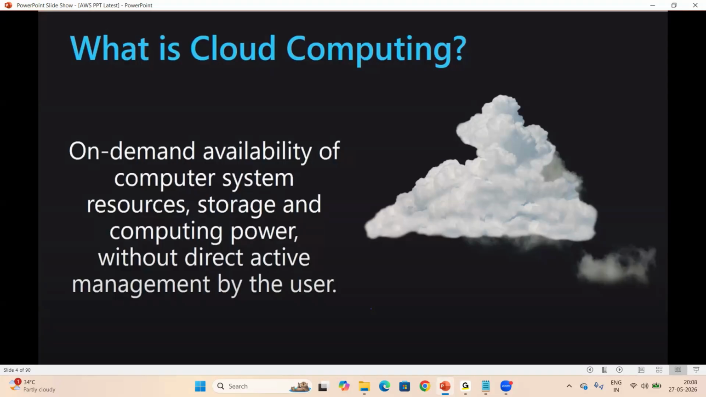Currently we are not using physical server rooms or physical data centers. We are using the cloud data centers: AWS data centers, Azure data centers, GCP data centers, right? So why are we using cloud? Why are the project teams migrating to cloud? Because of cost saving and time saving. If an interviewer asks you why we require cloud, or what the importance of cloud is, the answer is time saving, cost saving.